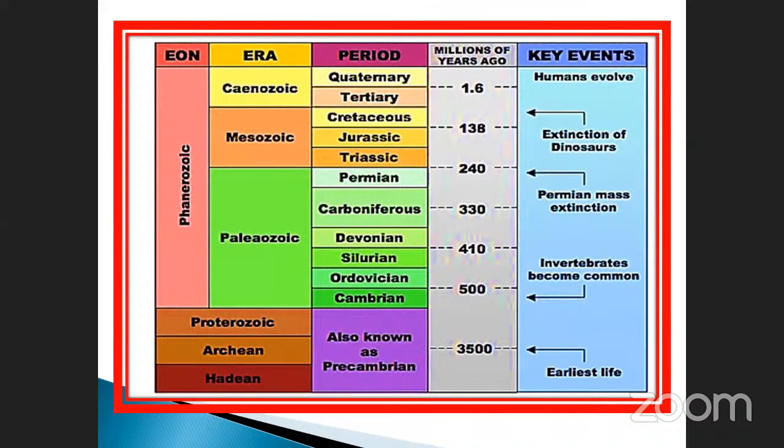Cenozoic, Mesozoic and Paleozoic, Proterozoic, Archean, and Hadean periods are already in our book. Millions of years, we already discussed these things also. Key events: human evolves. Existence of dinosaurs, which period? The Cretaceous period. And these are, what is that? Primitive moss existed, which is one of the plants. Invertebrates become common, 500 million years and below.